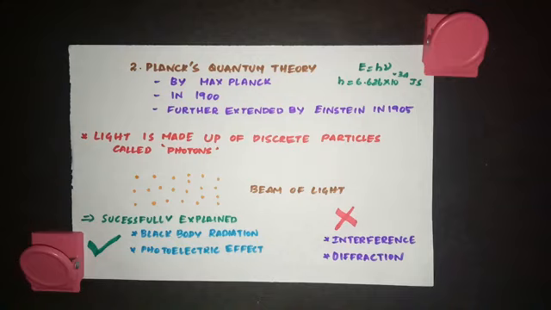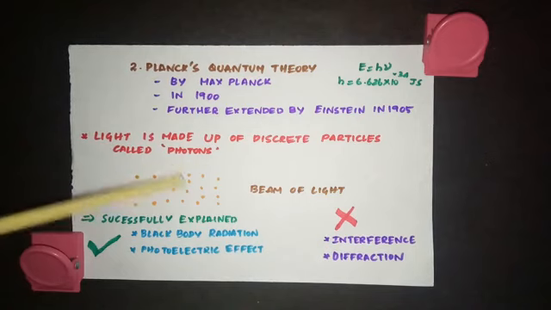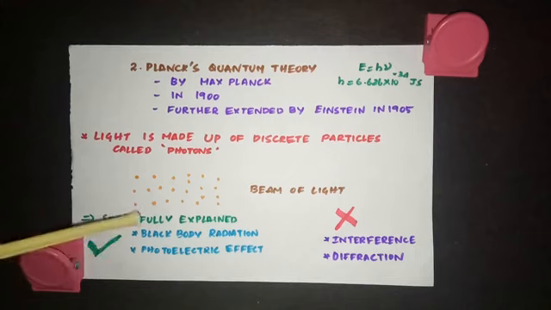According to wave theory, light is made up of waves, so it travels in the form of waves. But according to Planck's quantum theory, light is made up of discrete particles called photons. If this is a beam of light, this is how light travels. So based on this theory, it could successfully explain black body radiation and photoelectric effect.